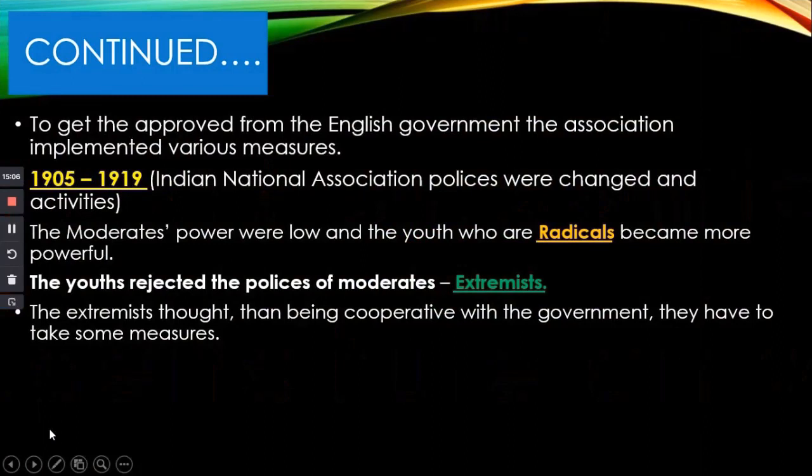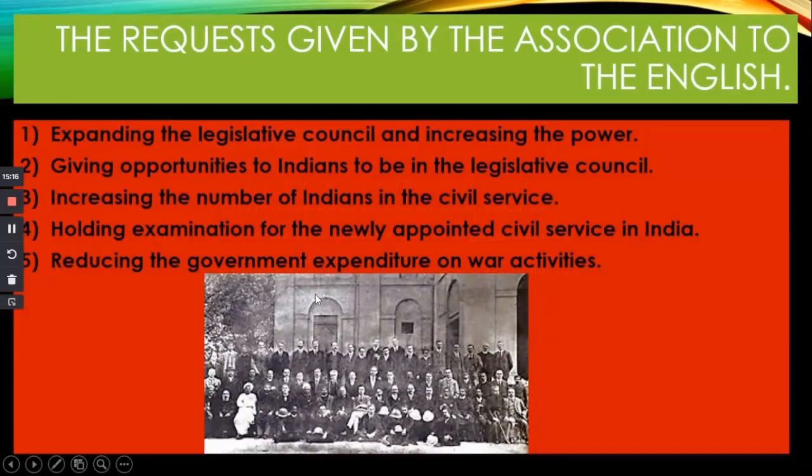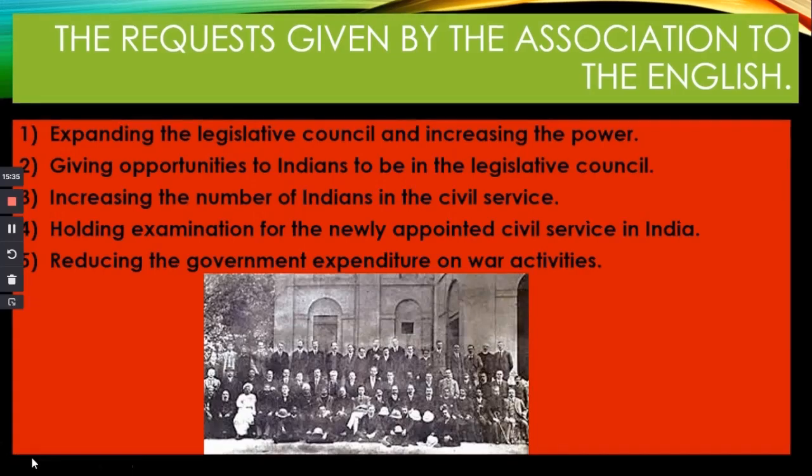So these 5 requests were submitted to the government by the Indian National Association, and these requests were given to the English to get more opportunities for Indians to increase their administrative affairs. Okay, so what happened?